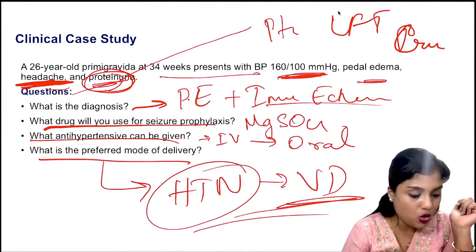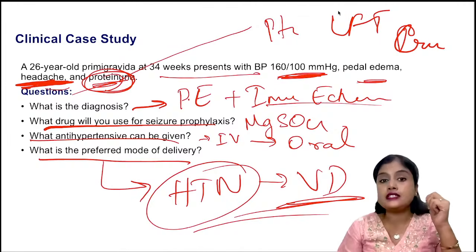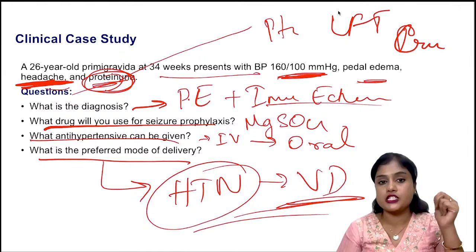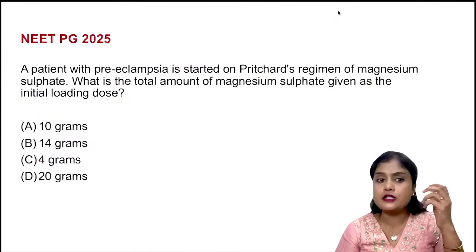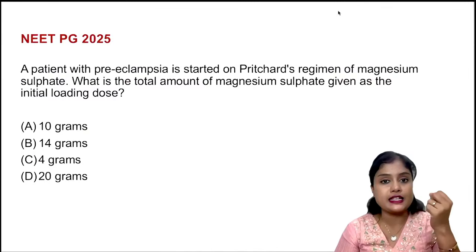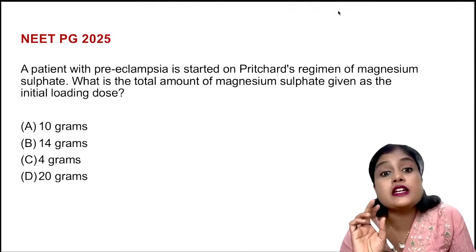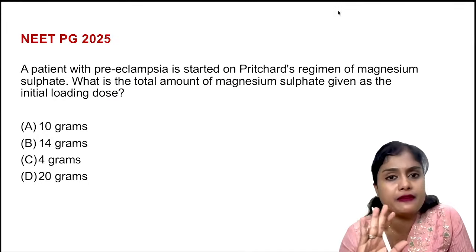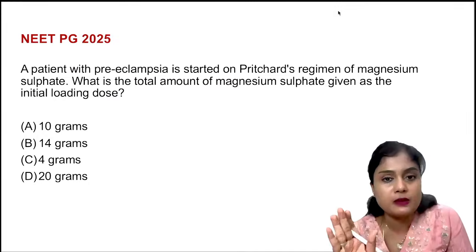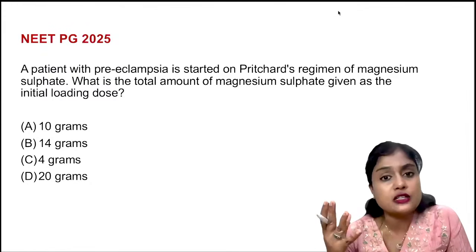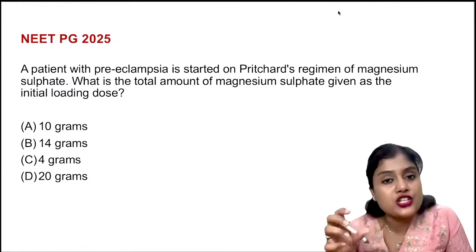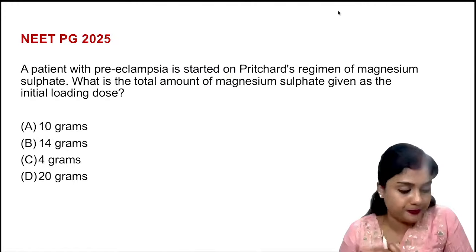No, Shruti, it is not by LSCS. We always try and deliver hypertensive patients vaginally. The baby is also small and they respond to the medications very quickly and nicely. So almost all hypertensive patients are delivered vaginally. Even if it is an abruptio placenta of minor degree where maternal compromise has not developed, we try to deliver vaginally because it responds very well, and with contractions, the abruption also reduces.